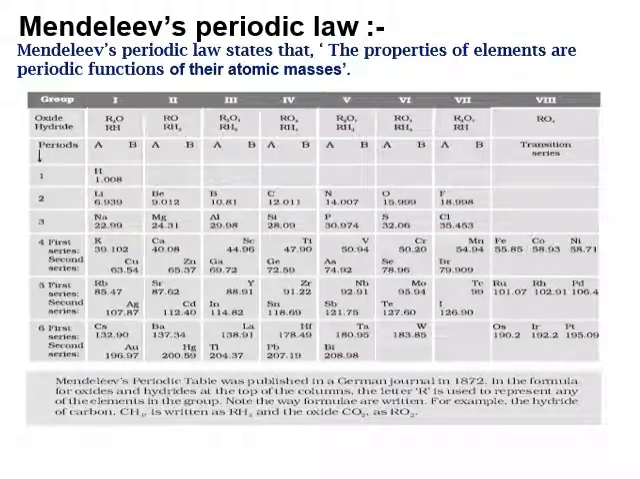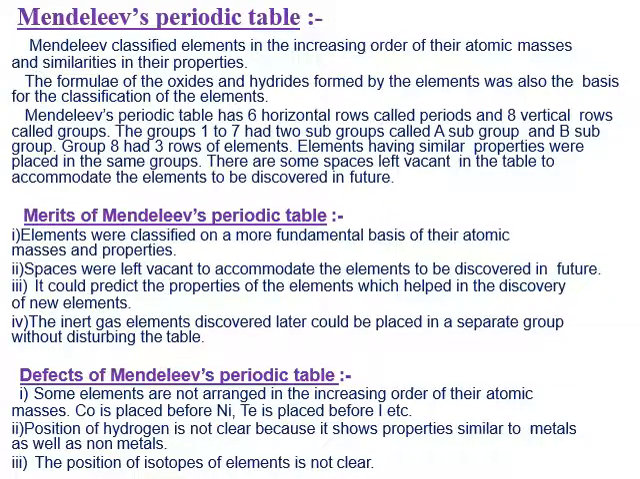Mendeleev's periodic law. Mendeleev's periodic law states that the properties of elements are a periodic function of their atomic masses. Mendeleev's periodic table. Mendeleev classified elements in the increasing order of their atomic masses and similarities in their properties. The formulae of oxides and hydrides formed by elements were also a basis for the classification of the elements. Mendeleev's periodic table has 6 horizontal rows called periods and 8 vertical rows called groups.